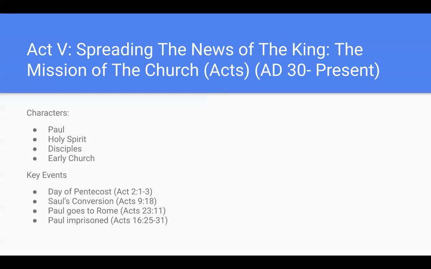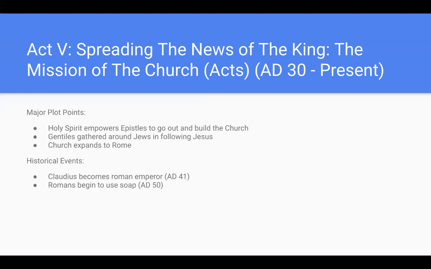The first key event was the day of Pentecost. The second key event was Saul's conversion, and when he got a new name from God and he turned into Paul. Paul then goes to Rome, and Paul is imprisoned for spreading the news of the gospel.